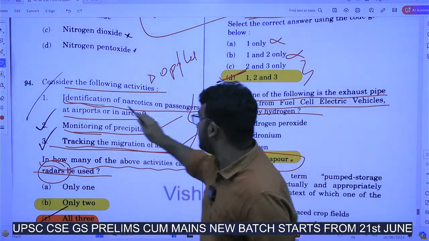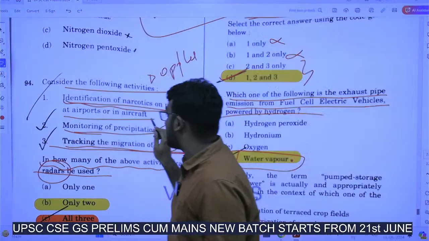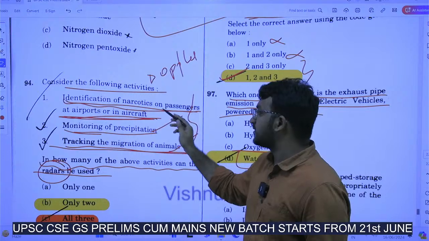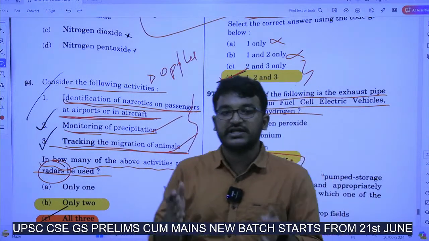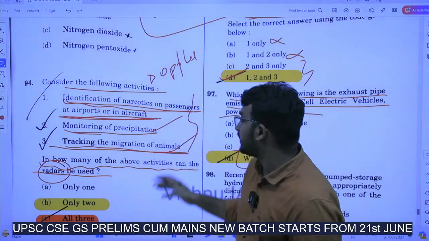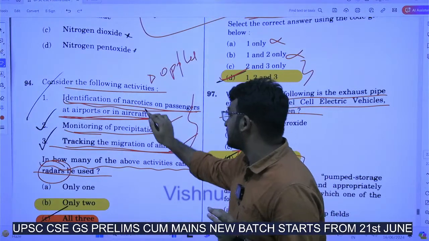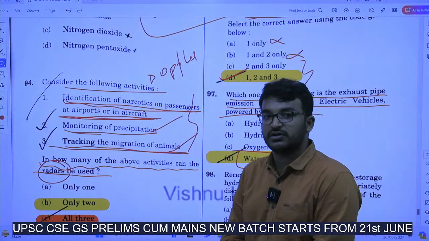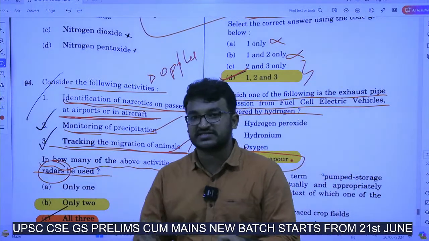Next, identification of narcotics on passengers at airports or in aircraft. So generally what happens in these airports, they will be using X-ray scanners. They will be using X-ray scanners for the identification of narcotics. If you have seen in the airport also, in international wing, they will be using the X-ray scanners.